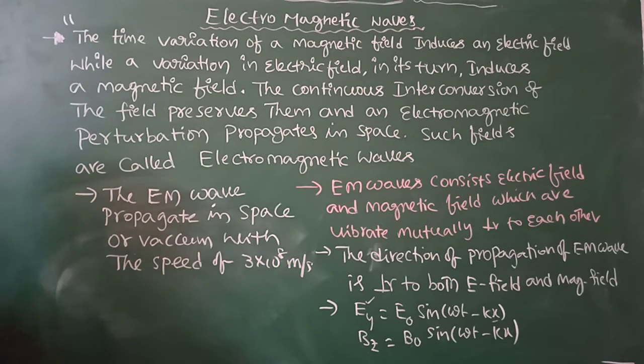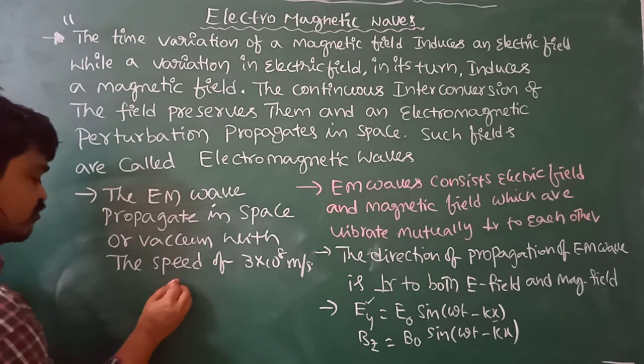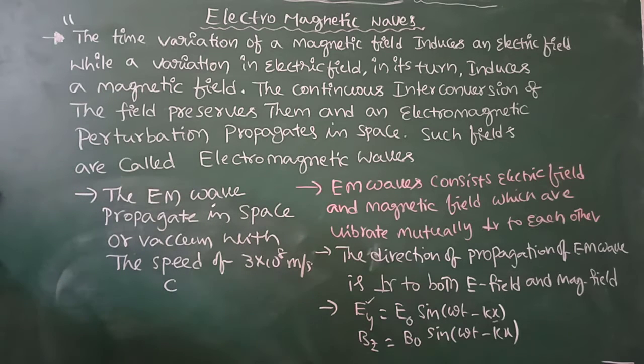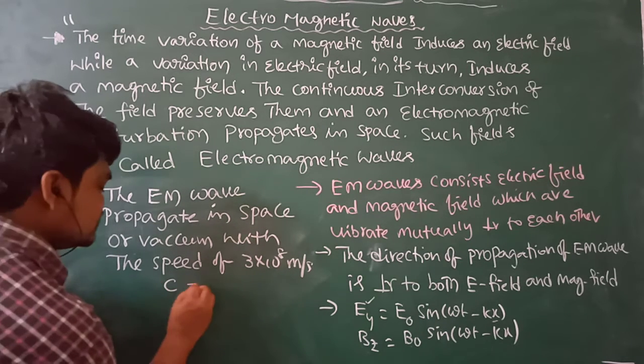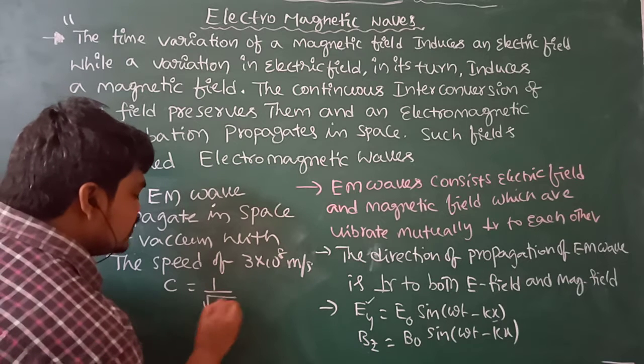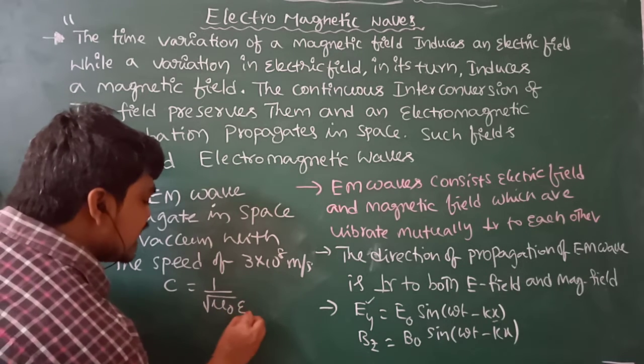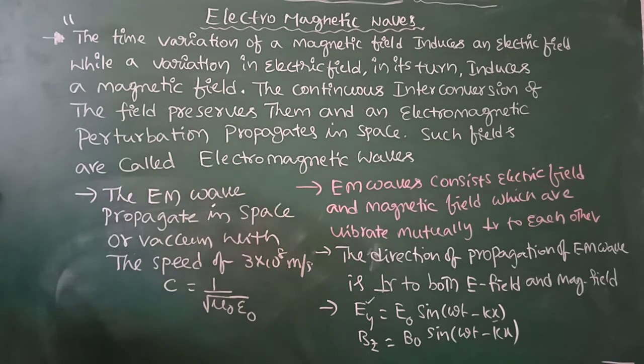That is the velocity of the electromagnetic wave in vacuum or in space. c = 1 / √(μ0 ε0).